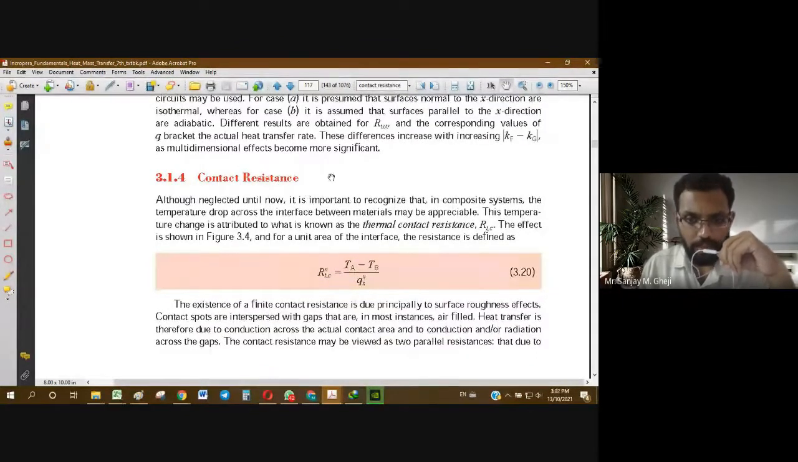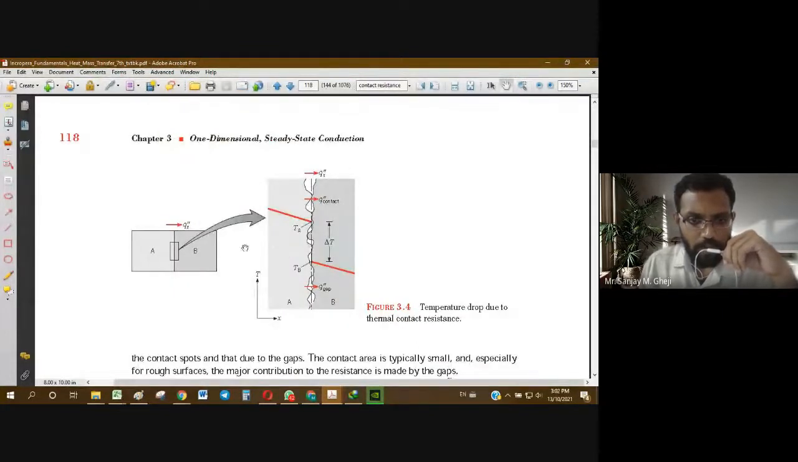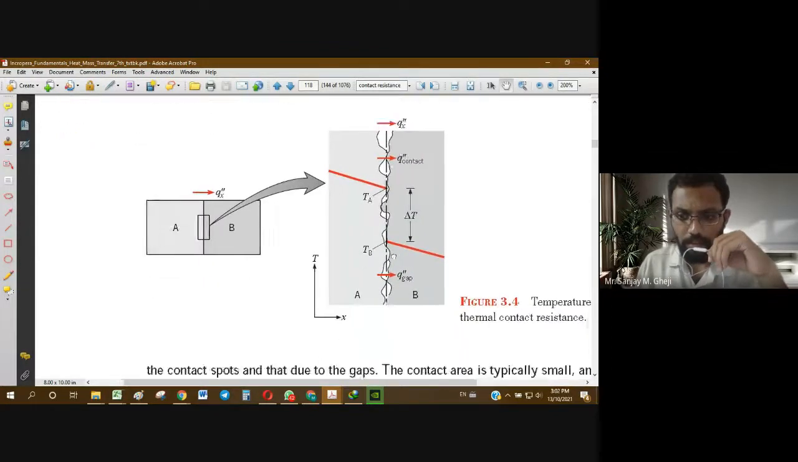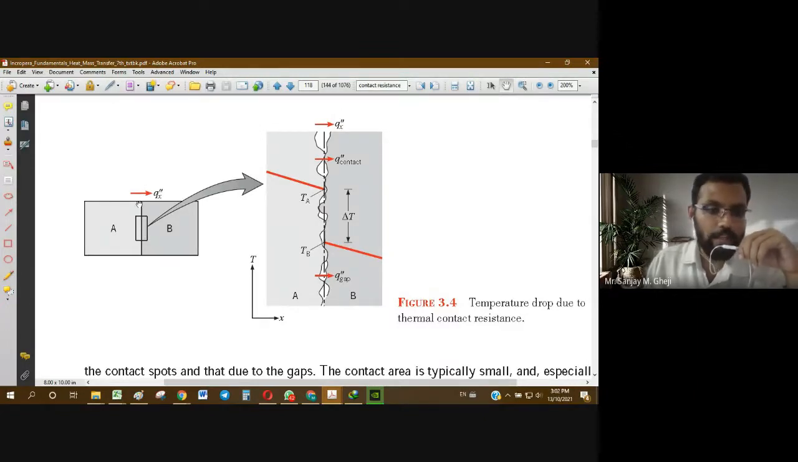Contact resistance. For this matter, let me show you a diagram. Now you see this diagram. I will make it large. Now first look at this left part. Let us say there are two flat plates A and B, connected to each other, contacting at this common interface. From a distance it looks like both are perfectly flat.